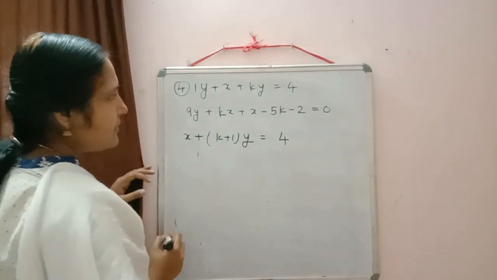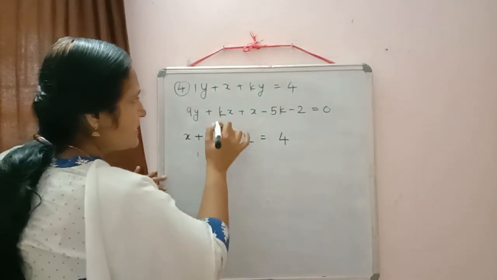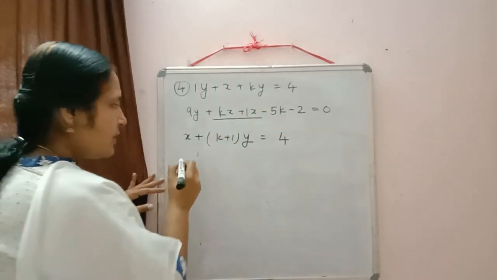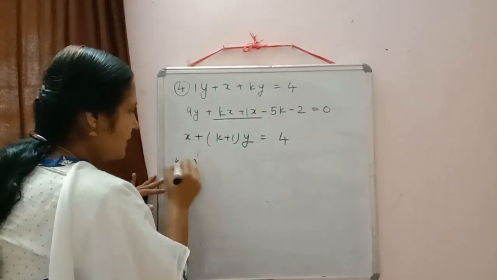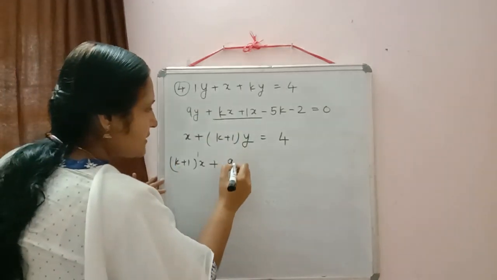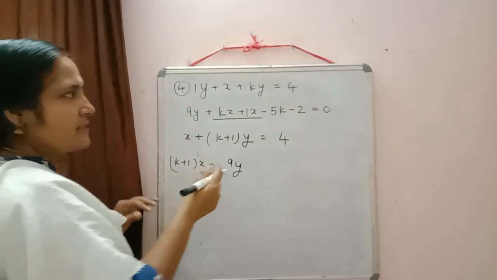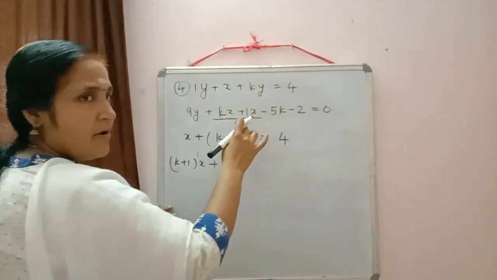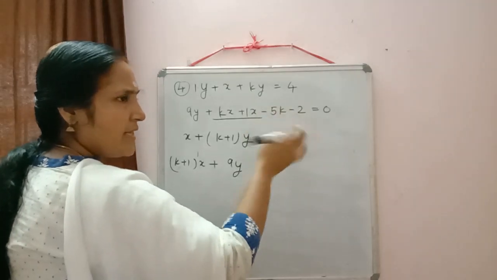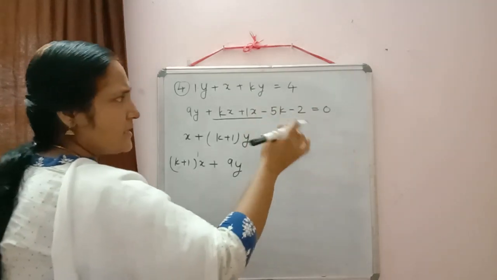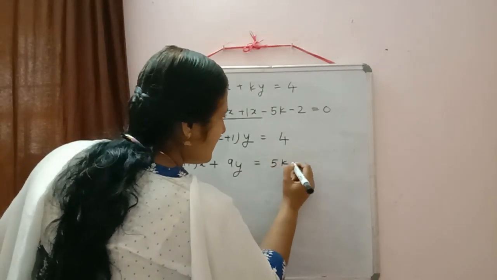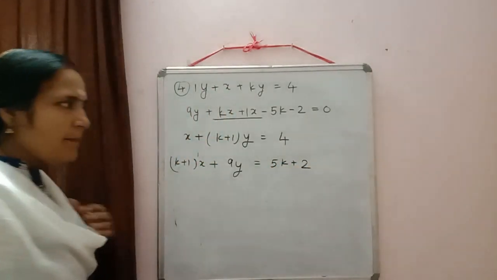Now in second equation we can check in which two terms x is there. Here again we can take x common in these two. So inside the bracket it will be k plus 1 into x plus y is there in one term only, 9y. In the first equation constant is there in right hand side. So here also in which term x or y is not there, that term is constant. So 5k minus 2 we can shift to right hand side. So it will be equal to 5k plus 2.